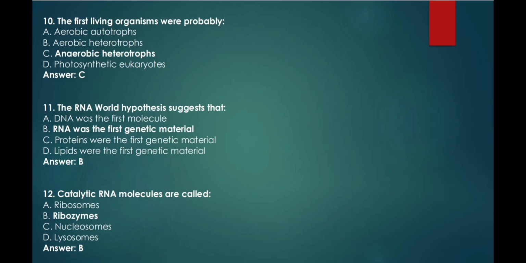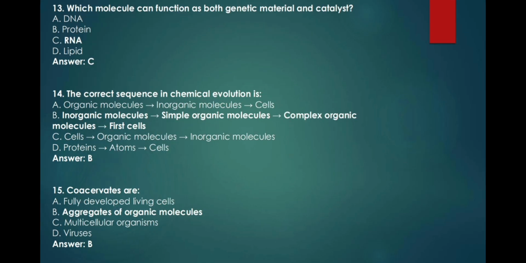11. The RNA world hypothesis suggests that A. DNA was the first molecule, B. RNA was the first genetic material, C. Proteins were the first genetic material, D. Lipids were the first genetic material. 12. Catalytic RNA molecules are called A. Ribosomes, B. Ribozymes, C. Nucleosomes, D. Lysosomes. 13. Which molecule can function as both genetic material and catalyst? A. DNA, B. Protein, C. RNA, D. Lipid.